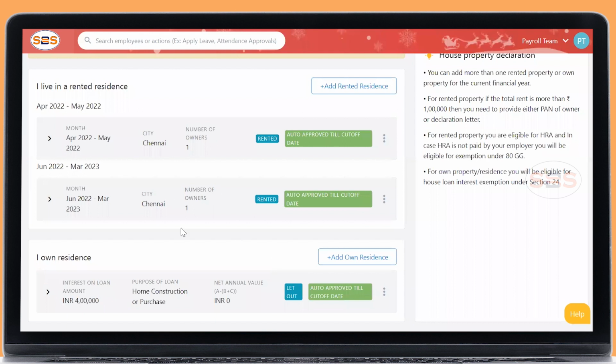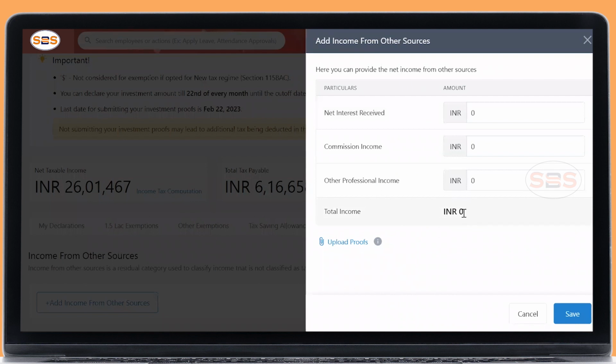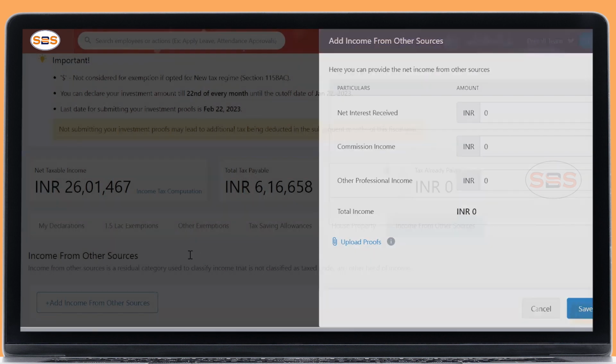This is about house property, and if you have any income from other sources, you can declare it. Any other incomes you received apart from the salary, or interest received from the bank, you can declare it here and you can upload the proof. So this income will be considered for your computation as well. Okay. Now I have declared everything here.